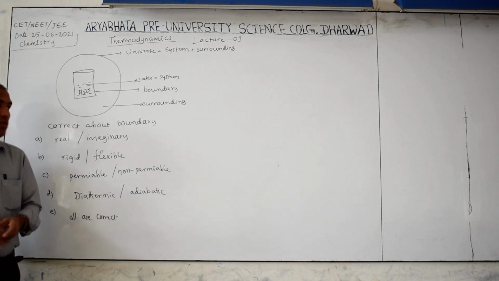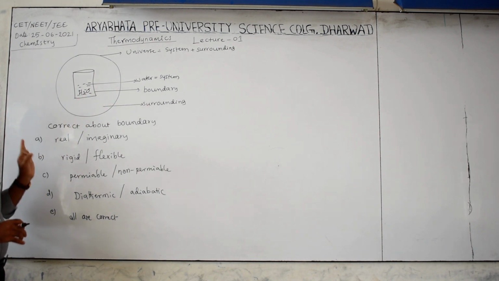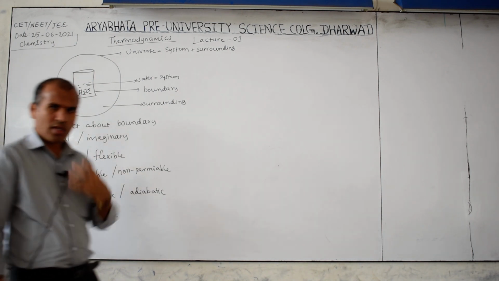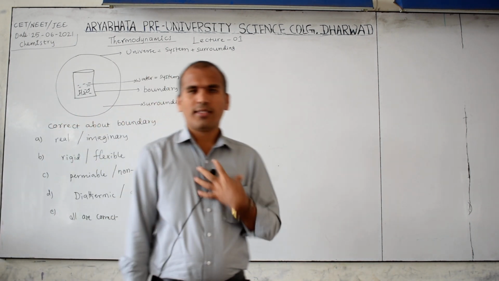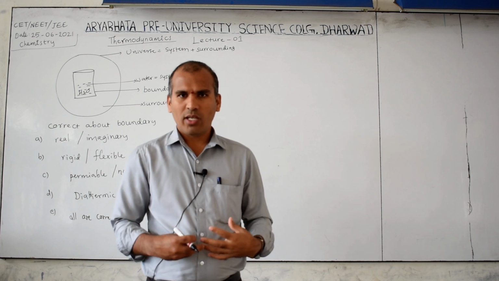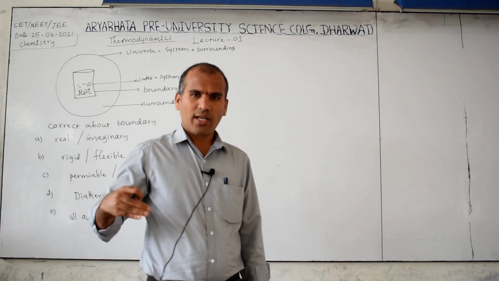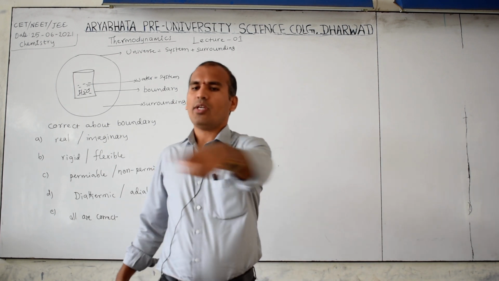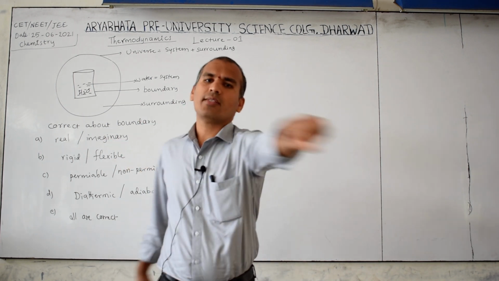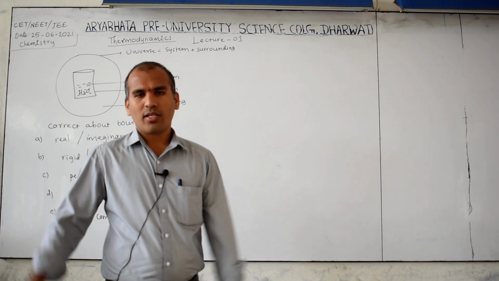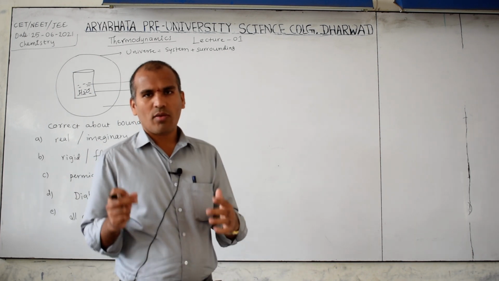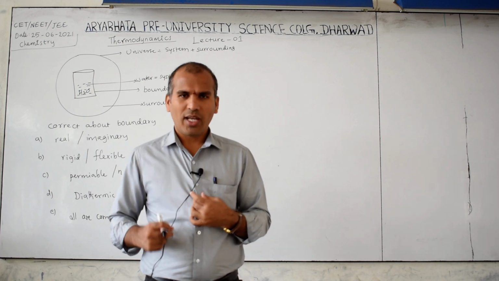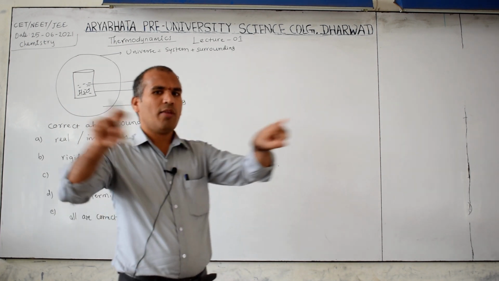Then this concept I want to explain based on this question. Real or imaginary? Now if I am the system, then for me there is no boundary. Up to here I consider an imaginary line, and that is the boundary. Whatever line you consider is an imaginary line, that is called the boundary for me. Otherwise this shirt is the boundary for me. It may be real or an imaginary line.